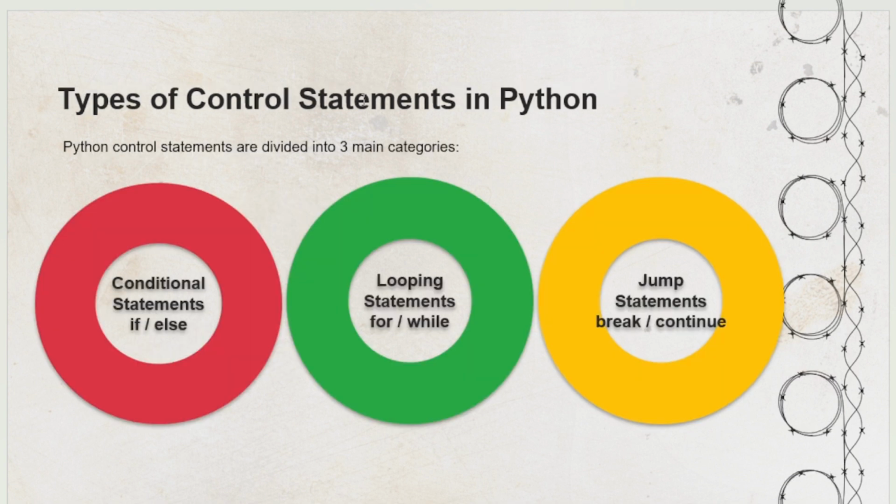Types of control statements in Python. Python control statements are divided into three main categories: conditional statements, looping statements, and jump statements. We will discuss all these three control statements one by one. In this video I will cover conditional statements. The looping statements and jump statements I will cover in coming videos.